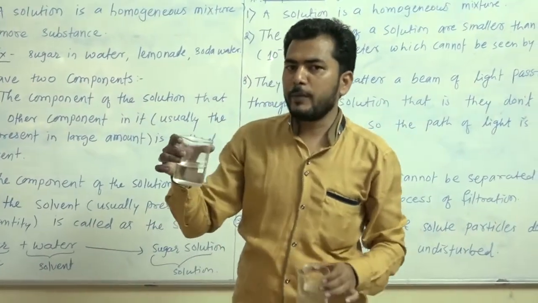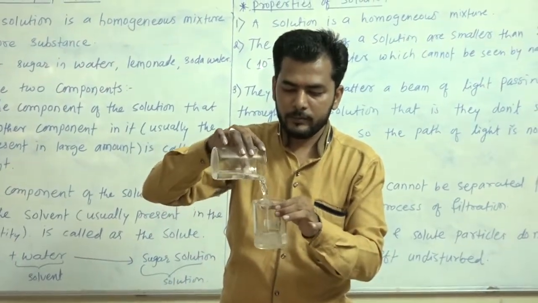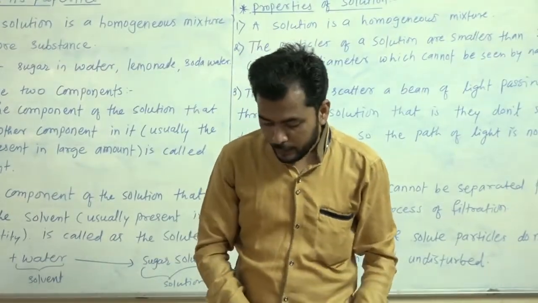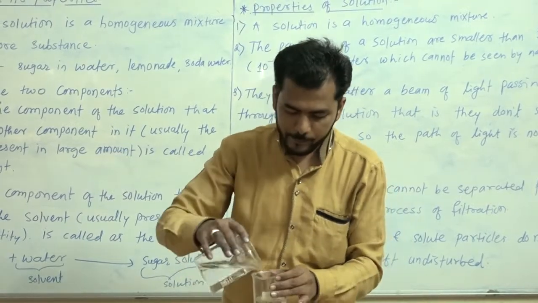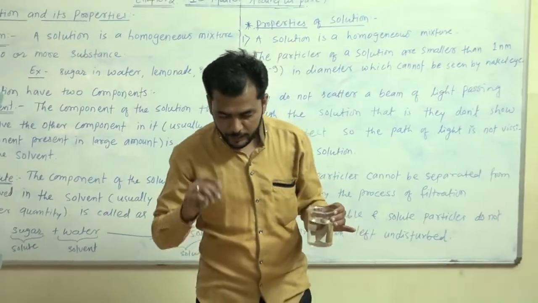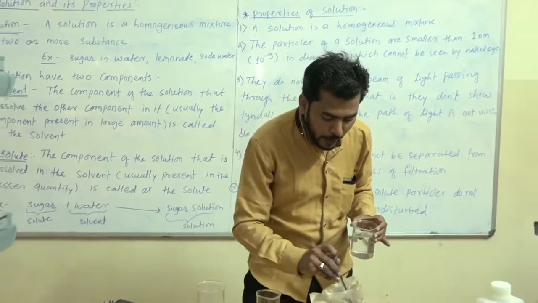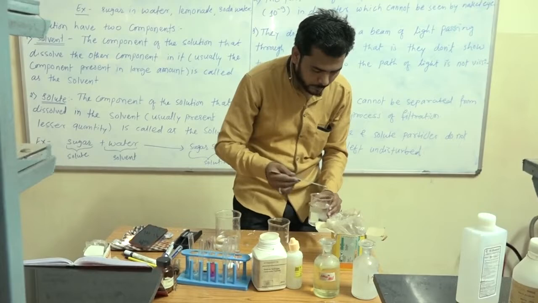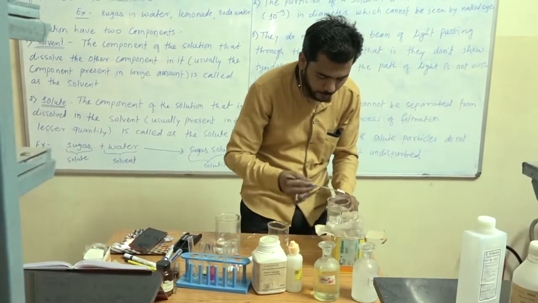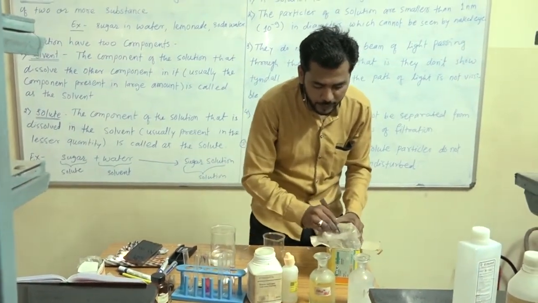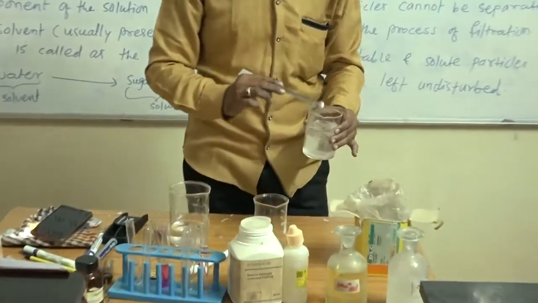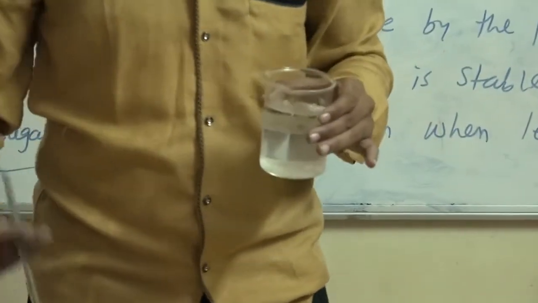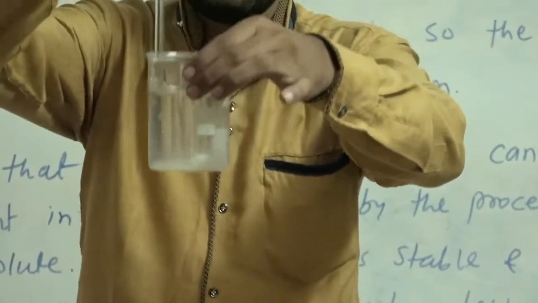Now I am adding water in this beaker, simple water, and in it I am going to add ammonium chloride. Usually the amount of water is greater than the solute, that is ammonium chloride. Now I will form the solution first.